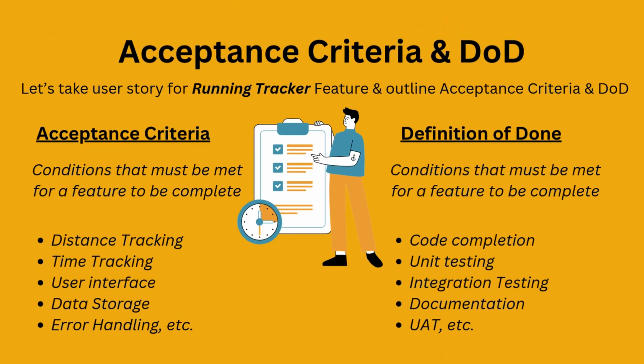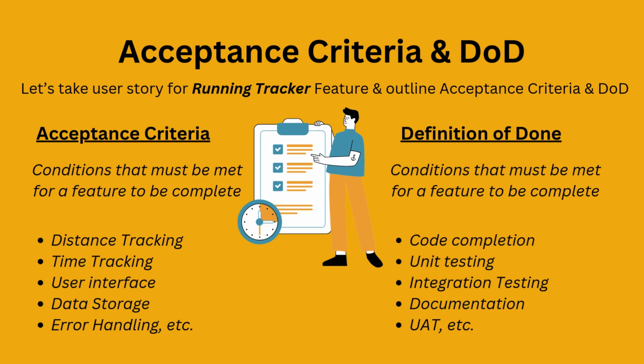When working on features and user stories, we need a way to know when they are done. That's when acceptance criteria and definition of done come into play. Acceptance criteria are the conditions that must be met for a feature to be considered complete. For example, the acceptance criteria for our running tracker feature could be distance and time tracking. That is, the app must accurately measure and display the distance traveled in real time while running. A good user interface with clear buttons for start, pause, and stop.